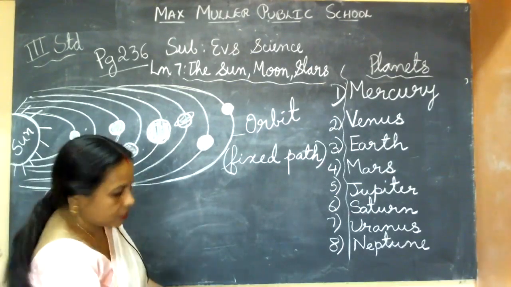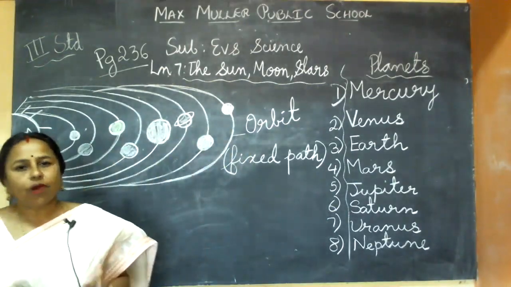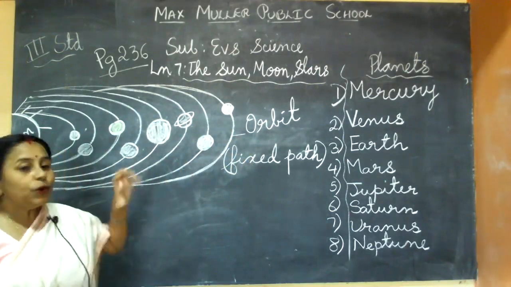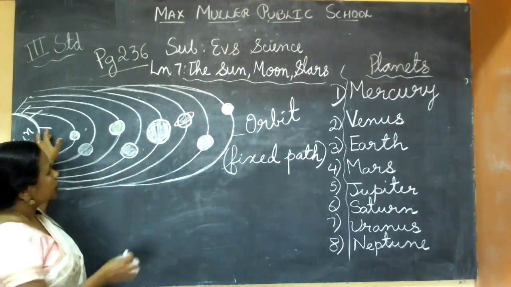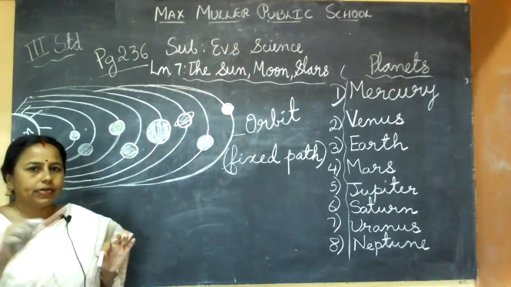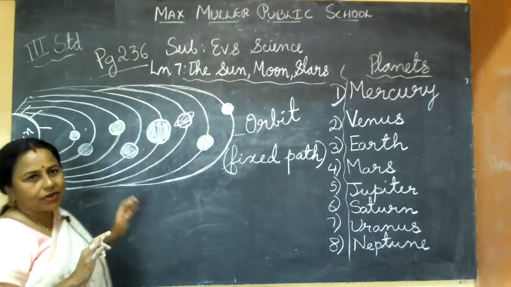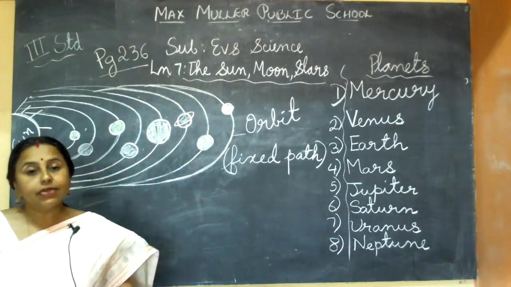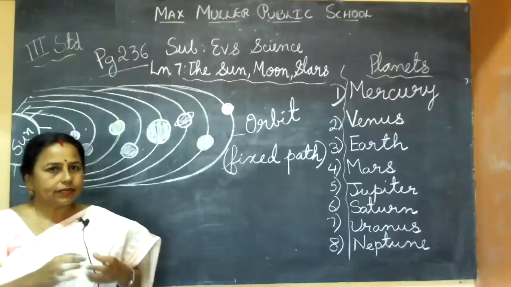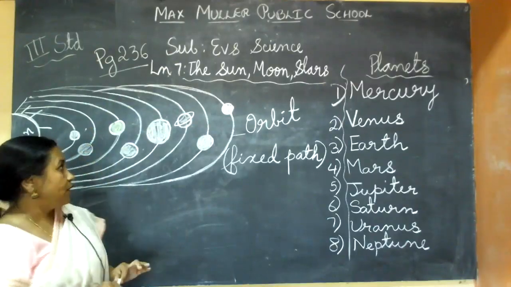One more thing I didn't tell so far: the sun is not standing in one place. The sun is also rotating on its own. It will be just in its place, rotating. It is not standing still. So that is one more point about the sun I wanted to tell. The sun is always rotating on its own axis, in the same place only. It will just rotate. That is one thing.